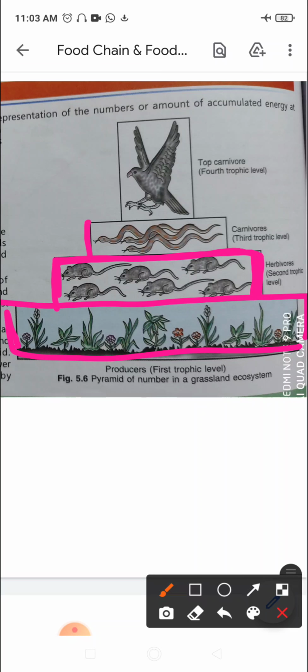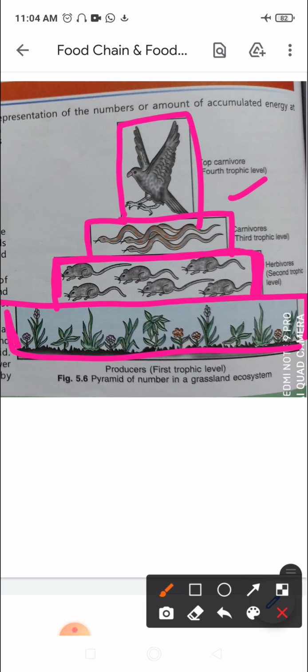They are in turn consumed by carnivores, right? So the carnivores shown over here are the secondary consumers. Snakes, right? They are fewer in number, still fewer as compared to the rats. And then if you look at the last trophic level, this top one would be the last trophic level, right? They are still fewer in number. So one is shown over here, maybe one or two hawks, but they are the tertiary consumers, the top carnivores, right? Much fewer in number.